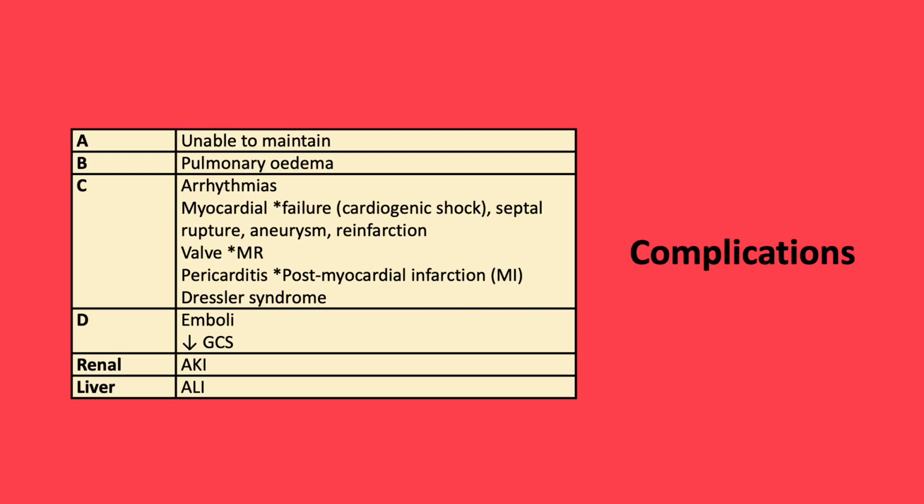The complications following MI are broad. We'll first focus on the cardiac complications. These include arrhythmias, myocardial dysfunction leading to cardiogenic shock, in addition to septal rupture, aneurysm, and reinfarction. Patients can develop acute valvular abnormalities, including mitral regurgitation, and pericarditis in the form of post-myocardial infarction, i.e. Dressler syndrome. Patients are at risk of embolic phenomena, but also as the degree of cardiac dysfunction increases, i.e. cardiogenic shock, patients may be unable to maintain an airway, develop pulmonary edema, and acute liver and kidney dysfunction.